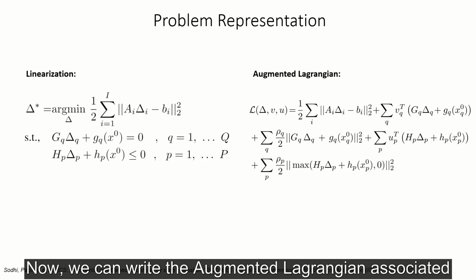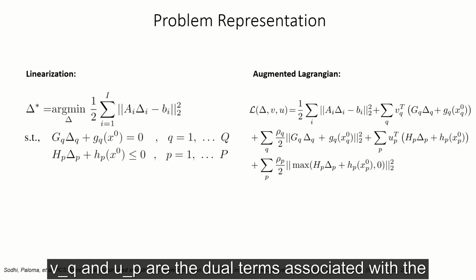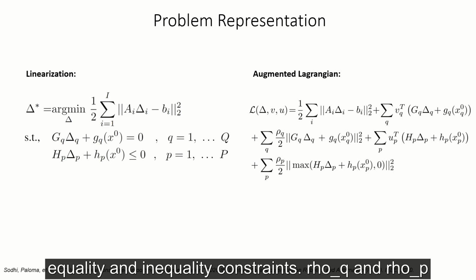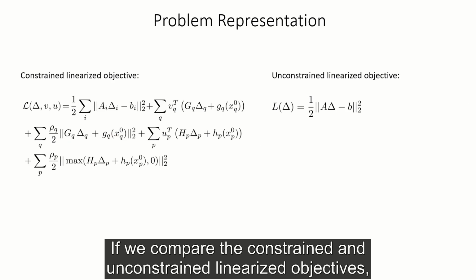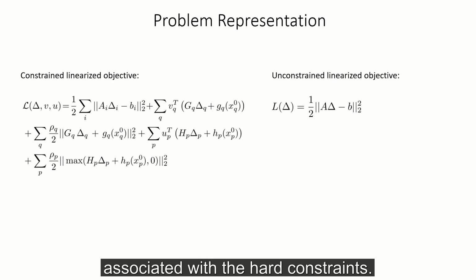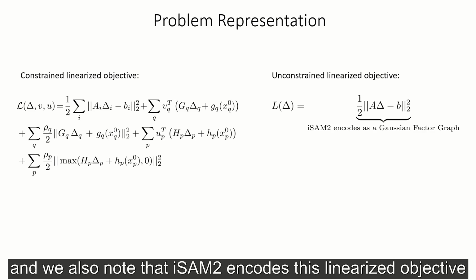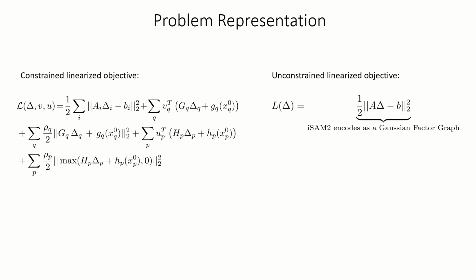Now, we can write the augmented Lagrangian associated with the linearized objective. In this equation, vq and up are the dual terms associated with the equality and inequality constraints, ρq and ρp are the penalty terms, and the max operator is applied element-wise. If we compare the constrained and unconstrained linearized objectives, we note that we have new quadratic and linear terms that appear associated with the hard constraints. And we also note that iSAM2 encodes this linearized objective as a Gaussian factor graph. Its QR factorization is represented as a Bayes tree.